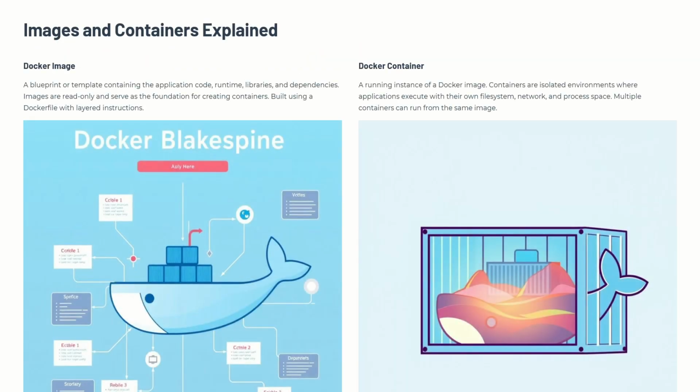A Docker image is like a blueprint or template for creating containers. When we run an image, it becomes a container, which is an active running version of that image.